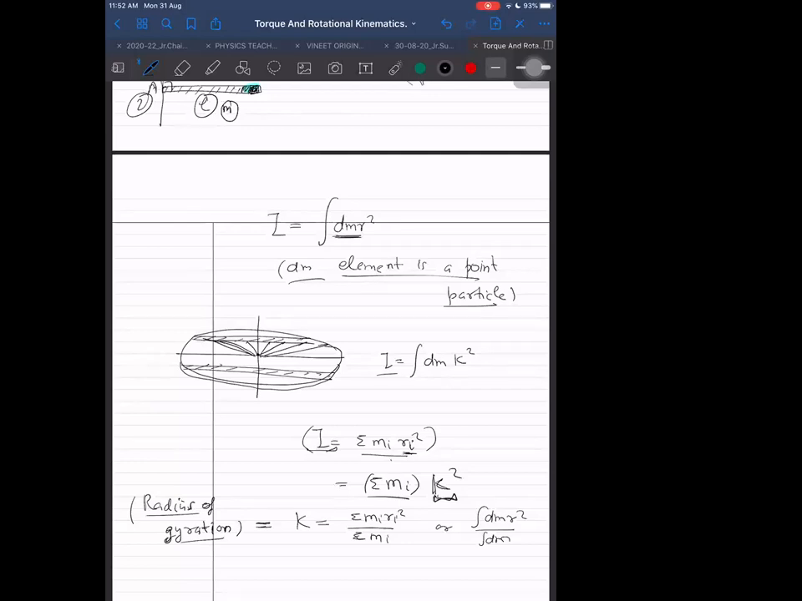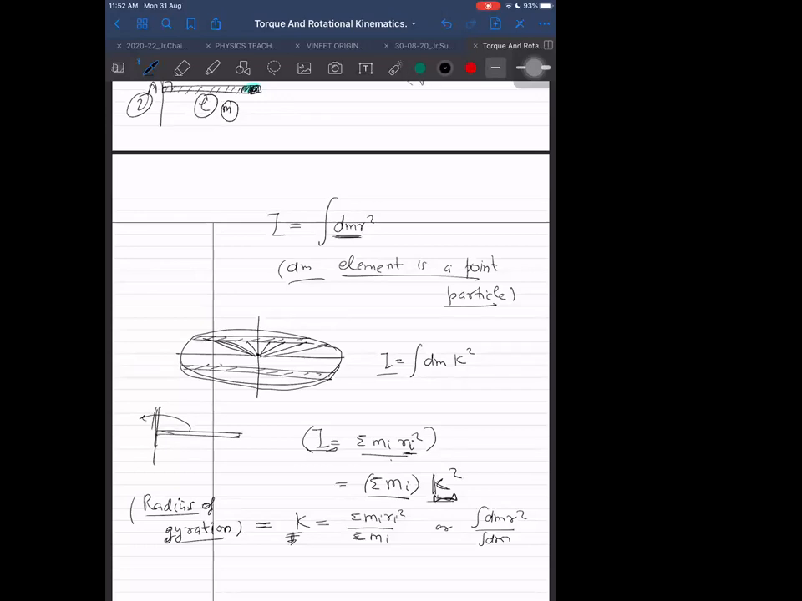So this k is the radius of gyration. What is the use of this k? This k helps us to find the effective location of the body which is rotating about some axis, just in order to find the moment of inertia. This is only applicable for finding the moment of inertia.